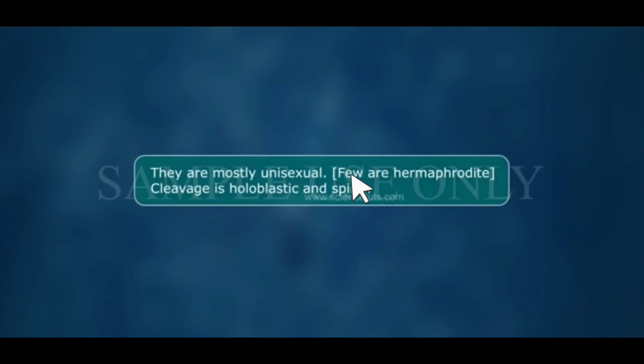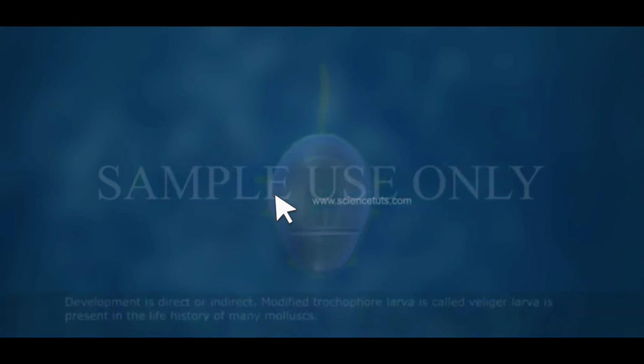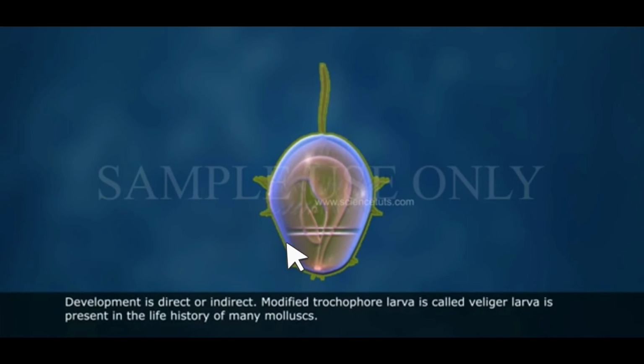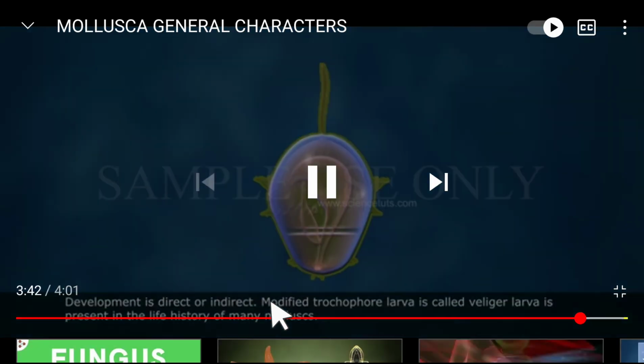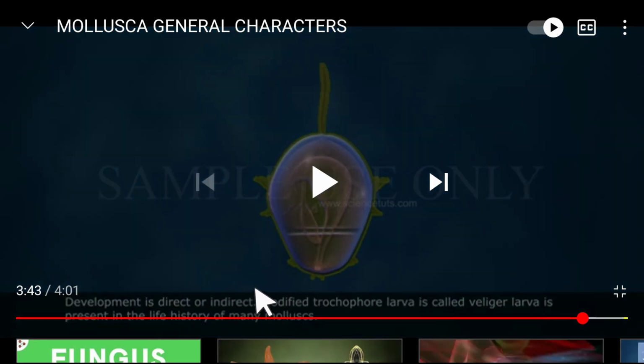They are unisexual. Few are hermaphrodite, meaning few have both male and female organs, others are either male or female. Cleavage is holoblastic. Development is direct or indirect, right? That's all. We have seen about all the types of systems. So Mollusca, soft bodied organisms present in a calcareous shell.